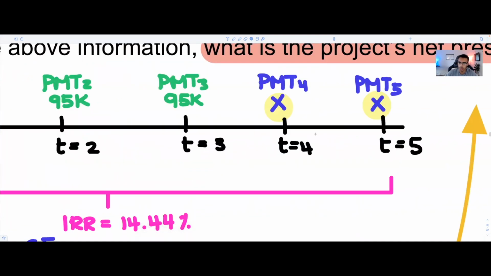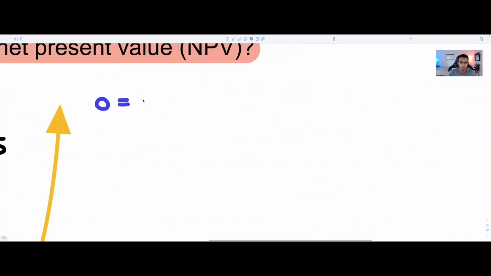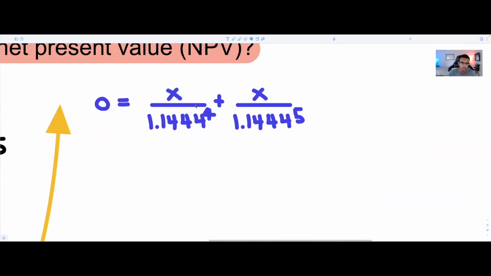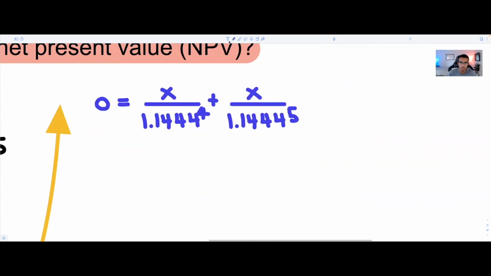Go here. Equal to this minus 131,000 0.63. Okay, and now it becomes easy because now all you have to do is solve for x.